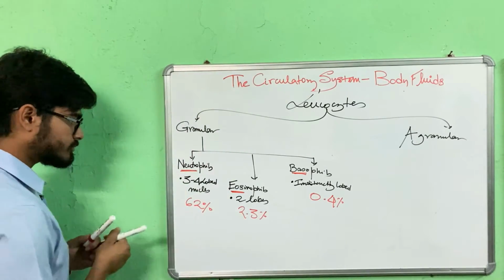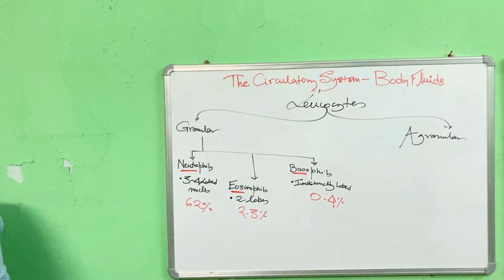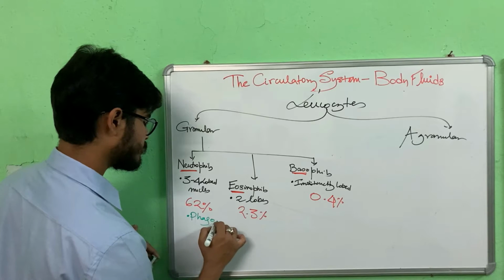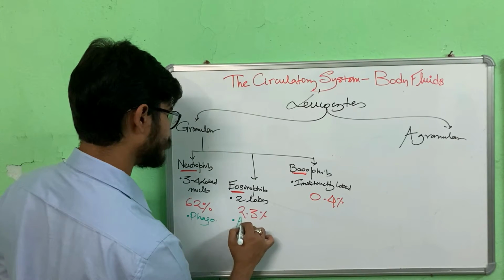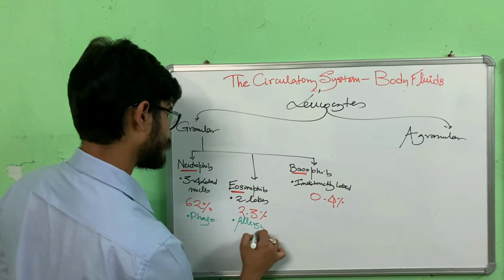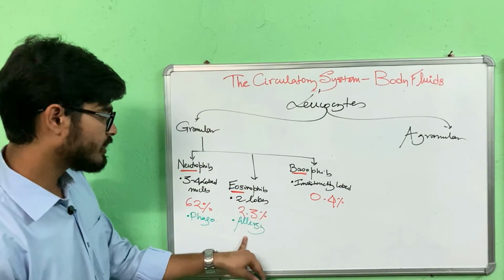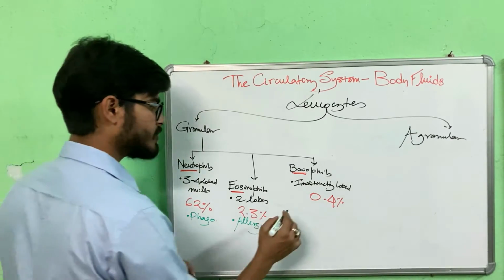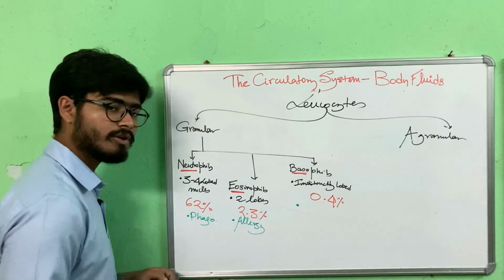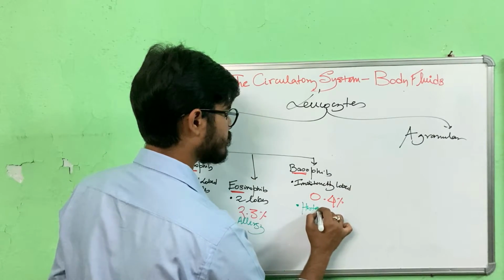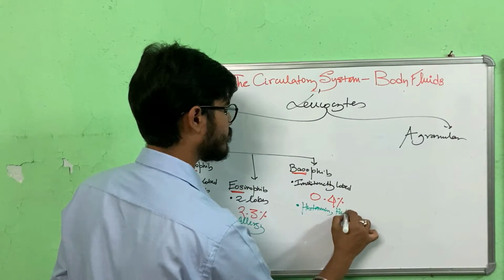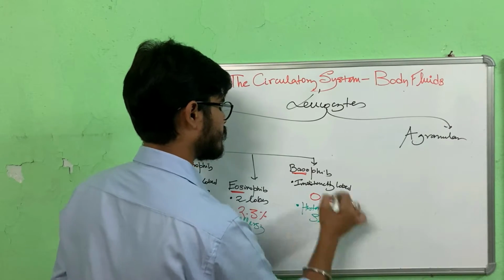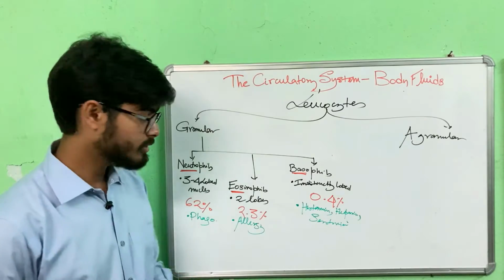Now, what are the functions? Neutrophil is associated with phagocytosis. Eosinophil is associated with allergic reaction. They secrete something when there is allergy, and they are resisting those foreign particles. And basophils secrete histamine, heparin, serotonin. However, they are very rarely found in the blood.